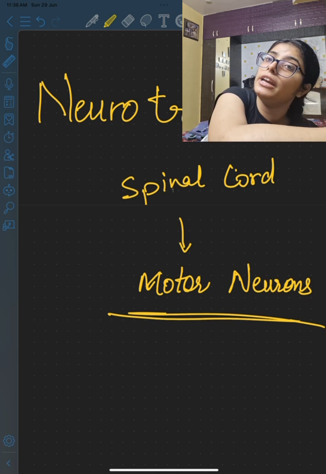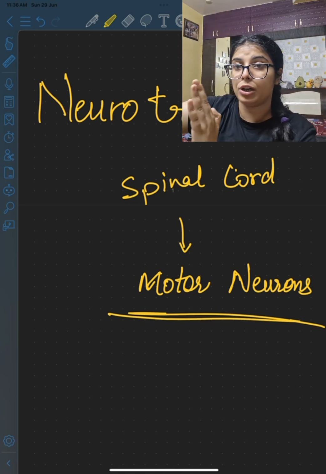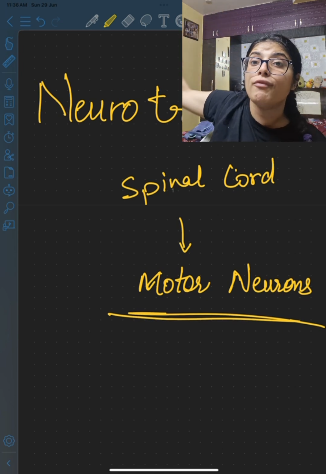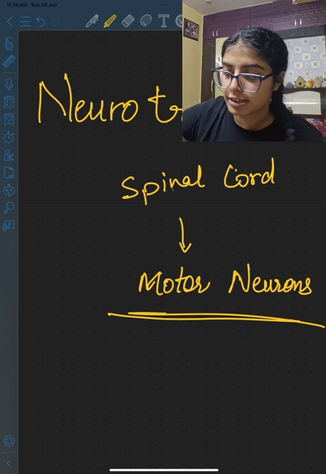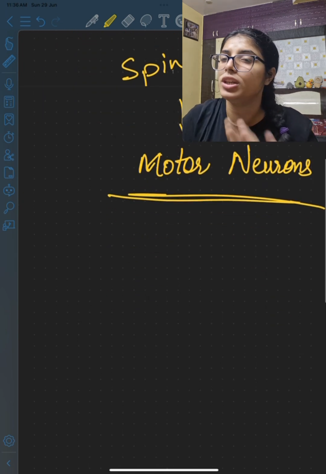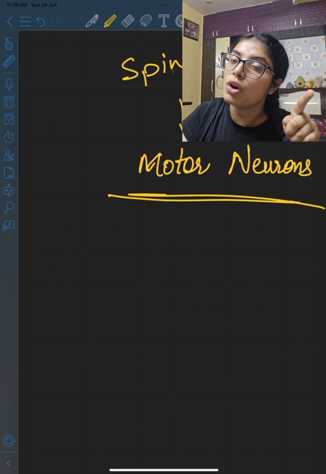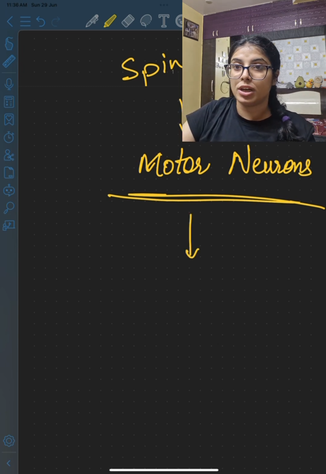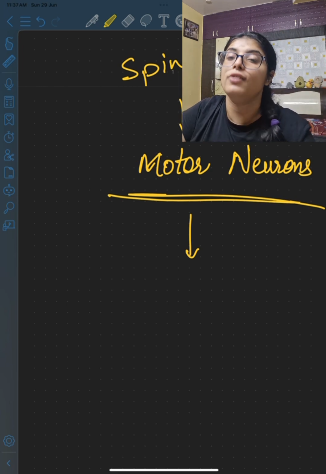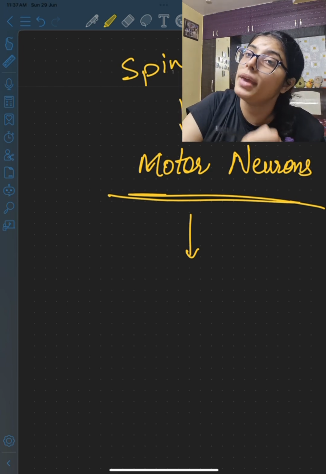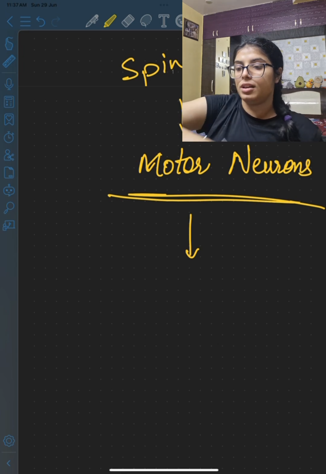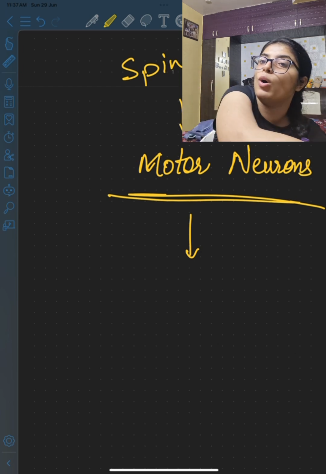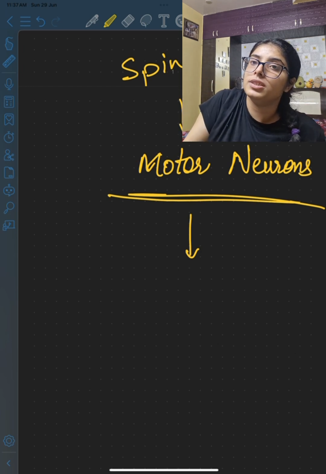Sensory neurons carry the information from the receptor to the brain or spinal cord, and motor neurons will carry the information from the spinal cord or brain to the effector organ so that the change can take place. So the motor neurons will again carry the information in the very same manner: electrical signal within the neuron and chemical signals between two neurons. Once the electrical signal has been generated and it finally reaches the effector organ, which is the muscle that is supposed to make the difference, there are some proteins present in the muscles which change their shape and cause the muscle to retract, and finally the person will not be harmed.